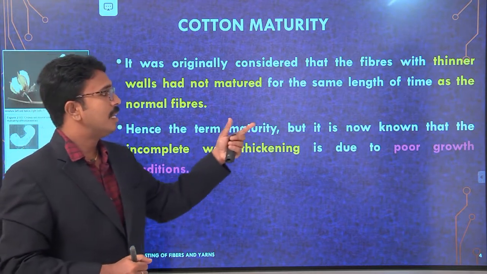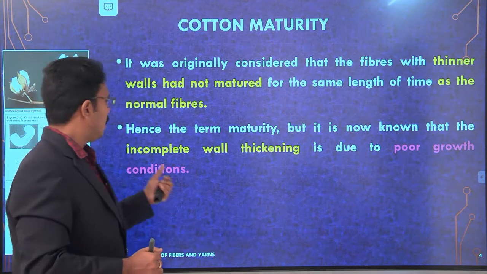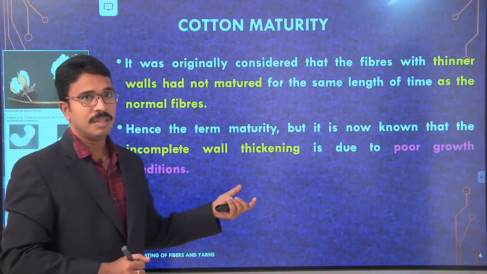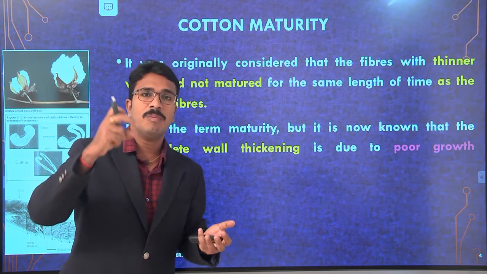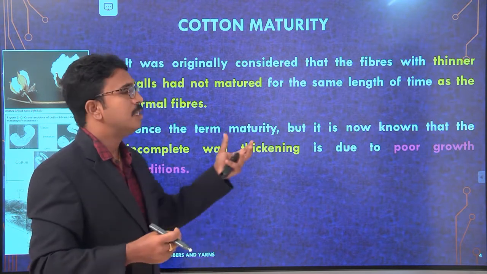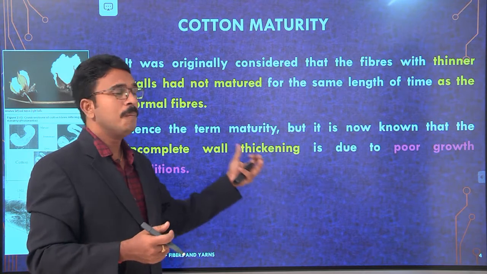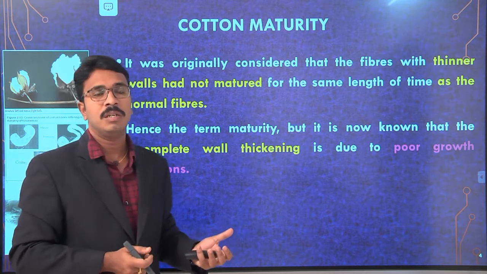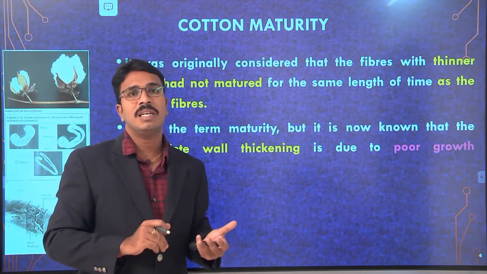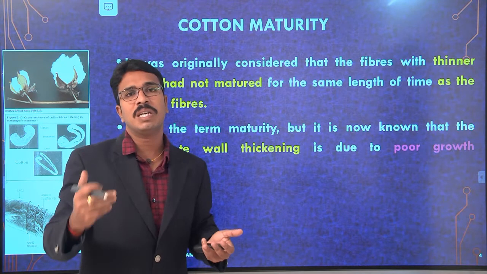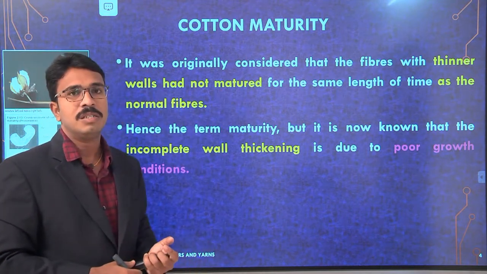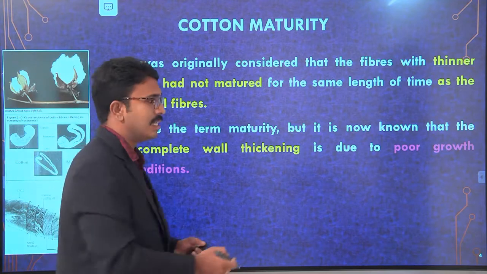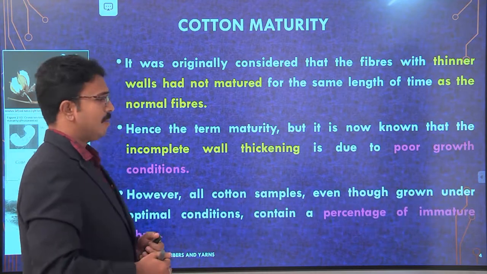But it is now known that incomplete wall thickening, this drop in wall thickness, is purely due to poor growth conditions, which result in thinner wall structures. Those fibers we characterize as immature fibers.